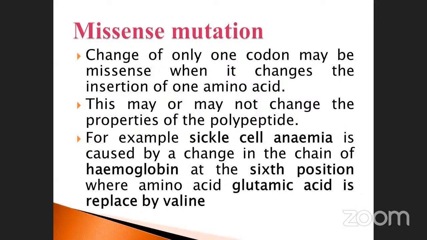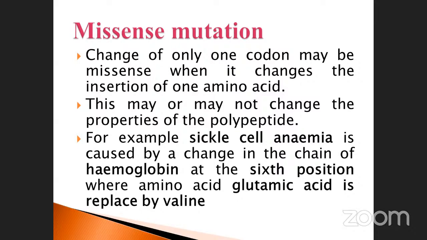And then missense mutation. Another one is very, very important, my dear students. Sometimes they may ask questions: what is missense mutation? Change of only one codon may be missense, when it is changed, the insertion of one amino acid. This is the missense. Already we saw it in the previous slide, isn't it? Only one codon. Don't forget, my dear, one codon. Each and every amino acid is encoded by 3 nucleotides, AUG, methionine.